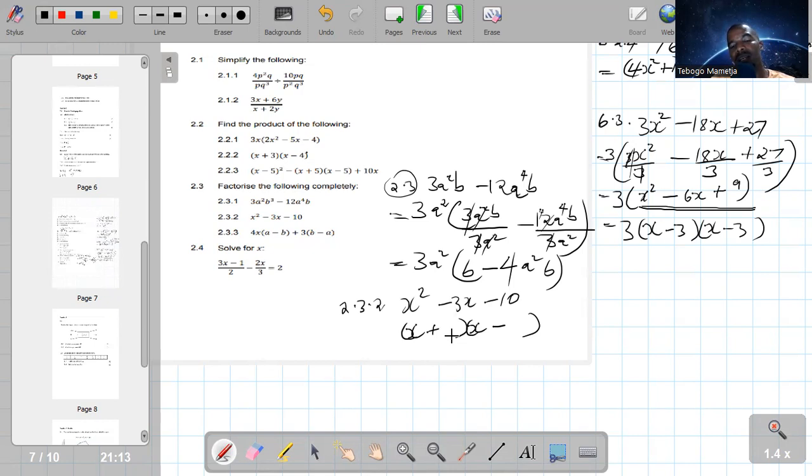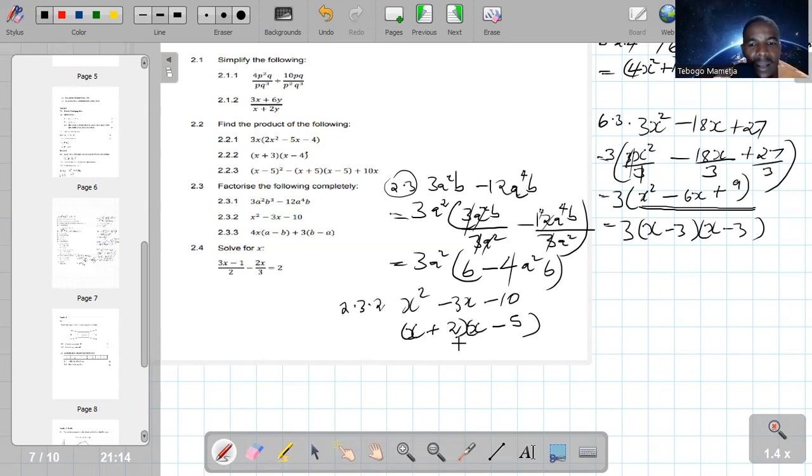So factors of 10 are 1 and 10. So 1 and 10, even if one is positive or one is negative, they can never give you minus 3. But if we have 5 and 2, they can give you negative 3 if 5 is negative and 2 is positive. When we add them, it's going to be negative 3.